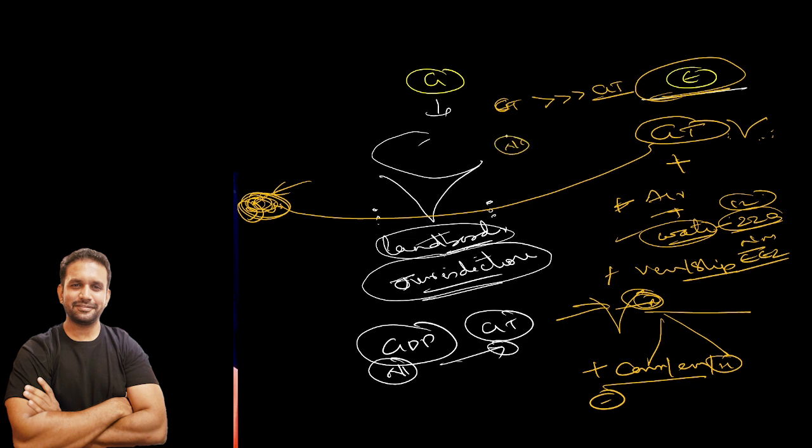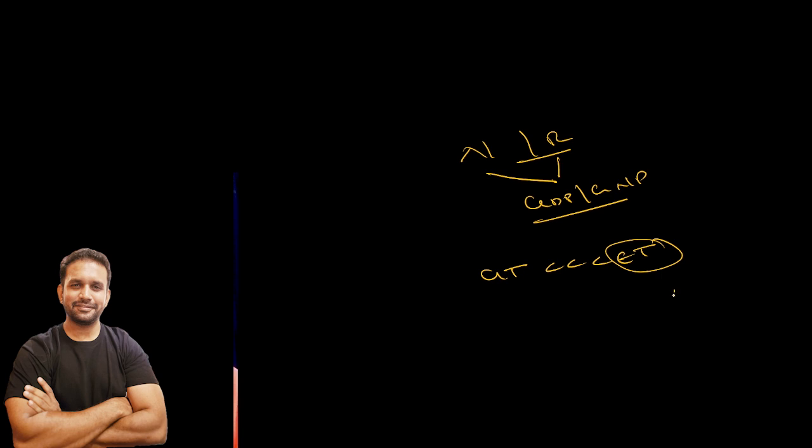While calculating national income, we will consider economic territory only, not geographical territory. I hope this is all clear to you. The concept of nationals and residents we have completed and correlated with GDP and GNP. Then I spoke about geographical territory and economic territory, and geographical territory is lesser than economic territory. While calculating national income, GDP or GNP, economic territory is being considered. What comes under the economic territory I have already given to you. I hope this is all clear.